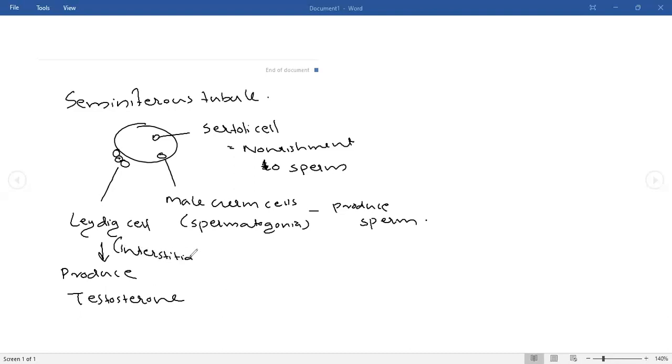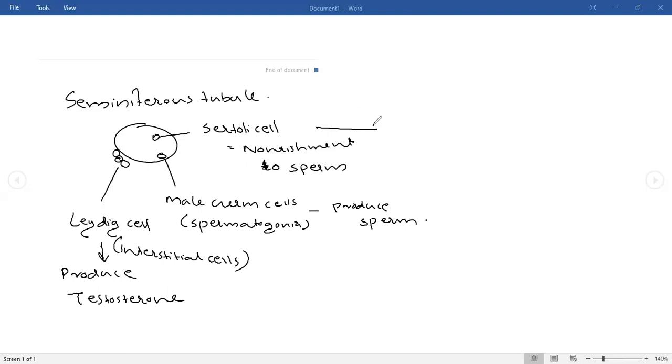Interstitial cells, that is another name for the Leydig cells. Interstitial cells produce testosterone. That is the duty of the testosterone. Okay, so we have to discuss the hormonal control also. So with that, we can wind up.